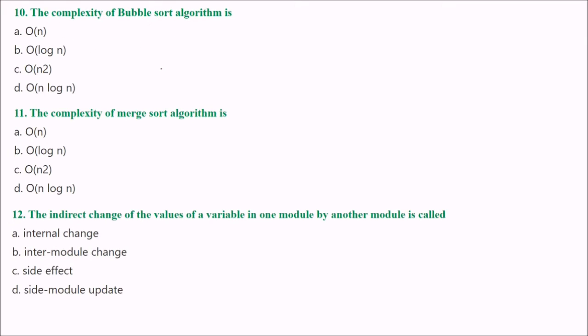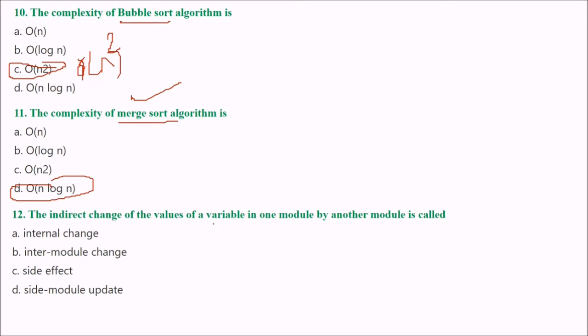Next is: the complexity of the bubble sort algorithm is. This is also an expensive algorithm, so it will be order of n square. Next is: the complexity of the merge sort algorithm is. This is the best algorithm we have. So for merge sort, the complexity is order of n log n.